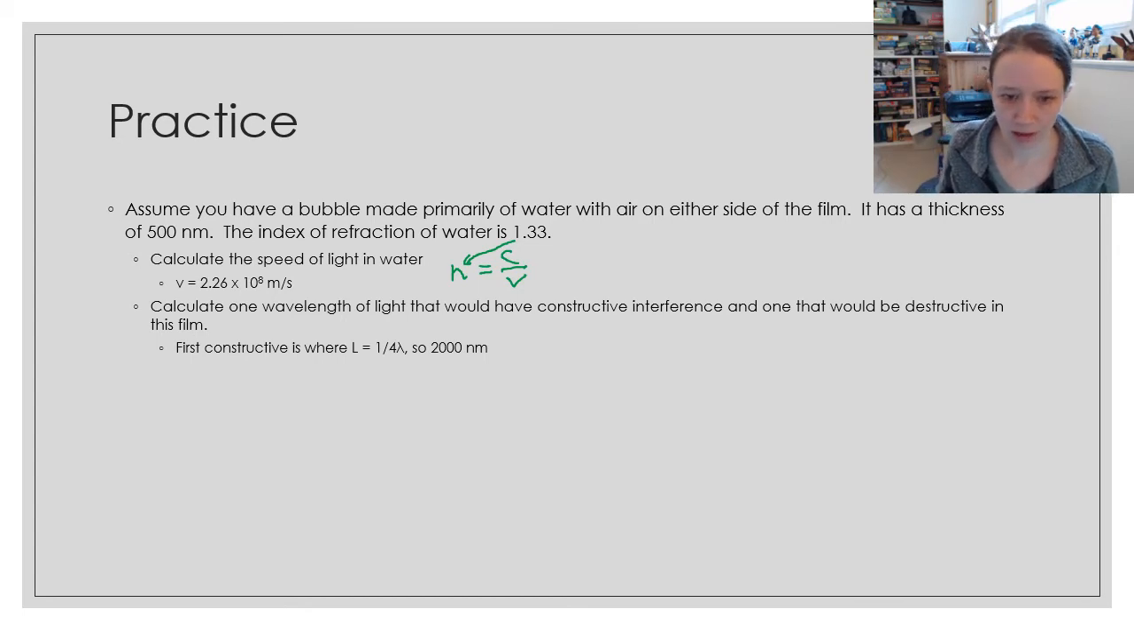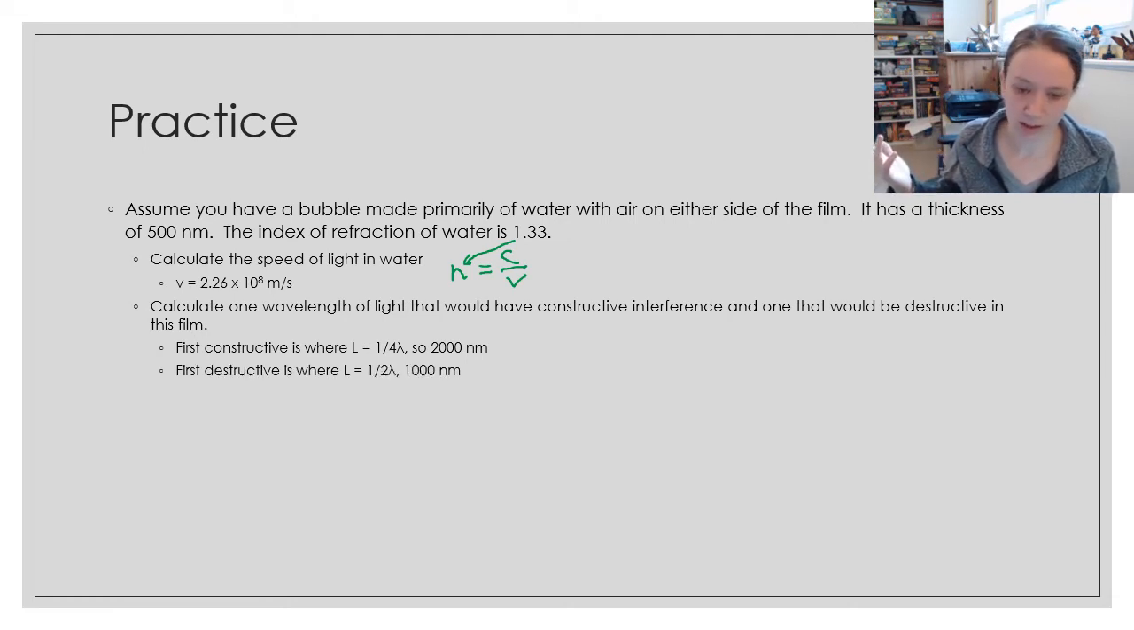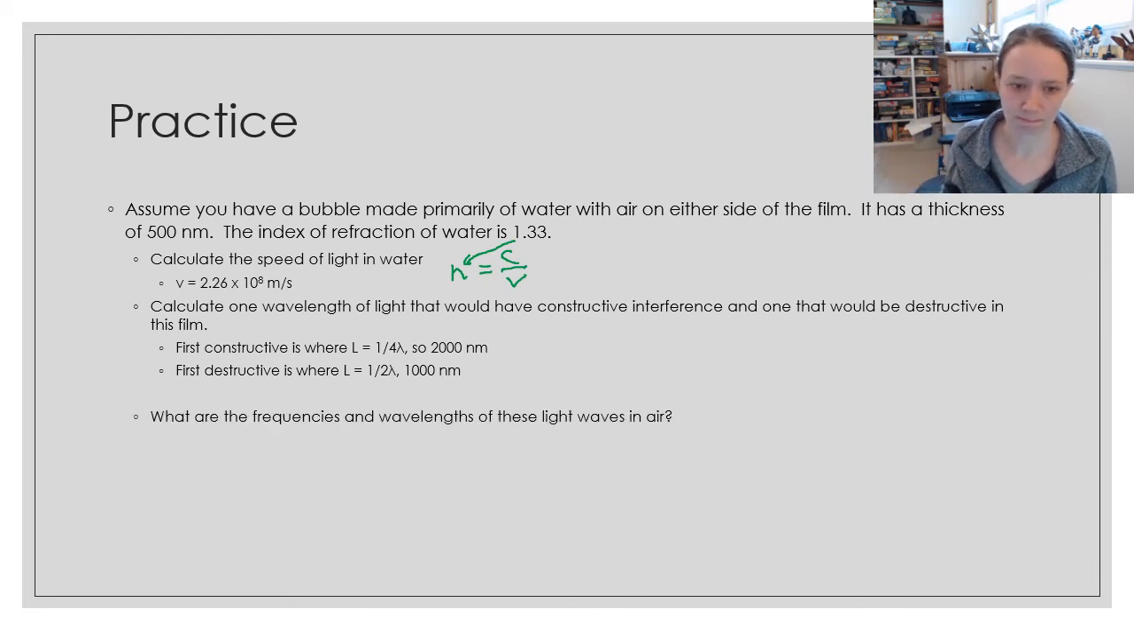When you do the math, we realize that the first constructive interference appears where the length of the film is equal to a quarter of the wavelength. So my film is 500 nanometers. That means if I multiply that by 4, the first constructive appearance would appear for 2,000 nanometer light. And the first destructive interference, where L is equal to half of a wavelength, would happen for 1,000 nanometer light.